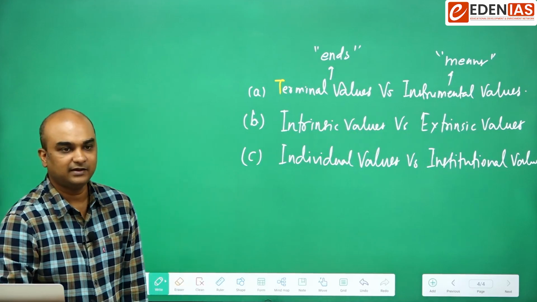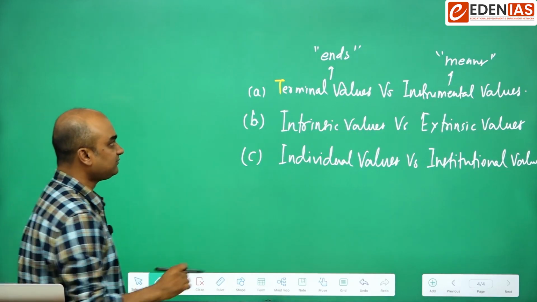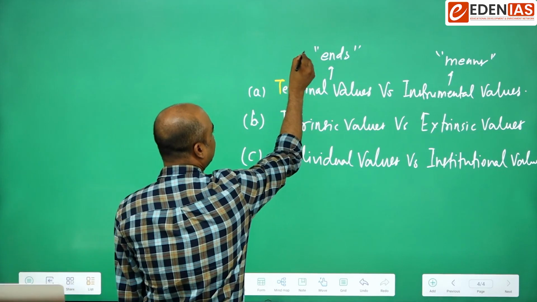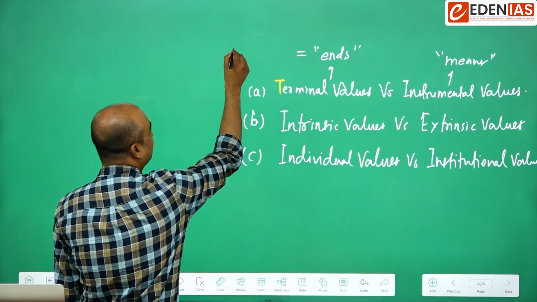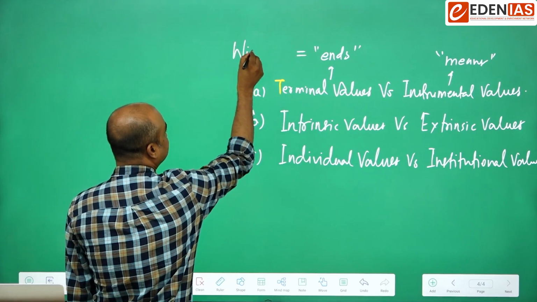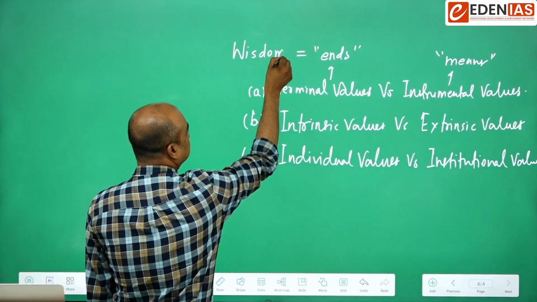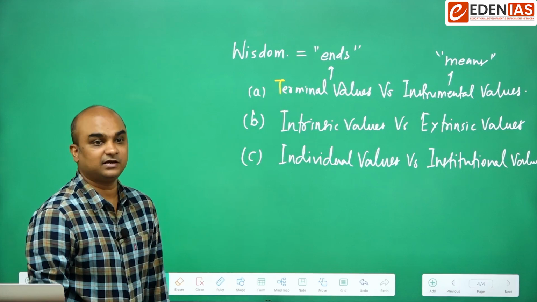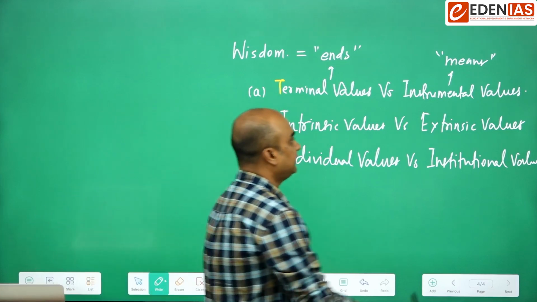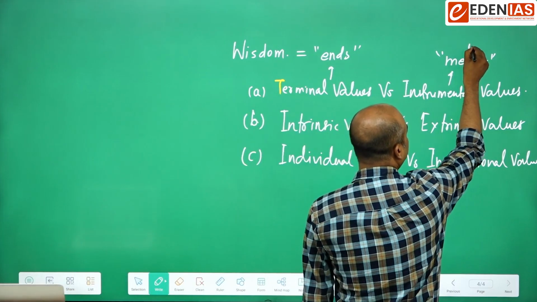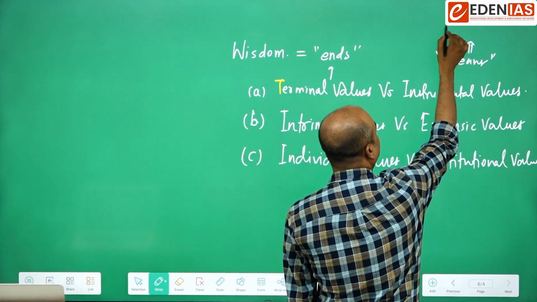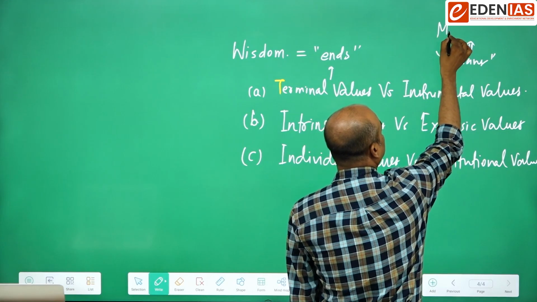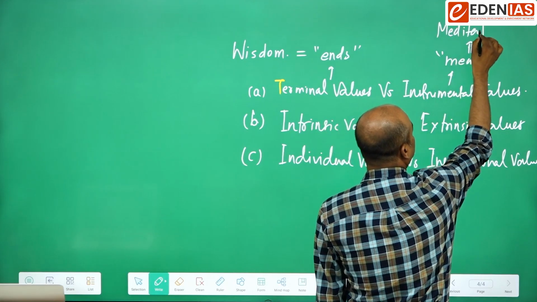Do you get it? Like say for example, a terminal value would be wisdom. Wisdom is a terminal. Do you understand that? Means would be, say for example, meditation.